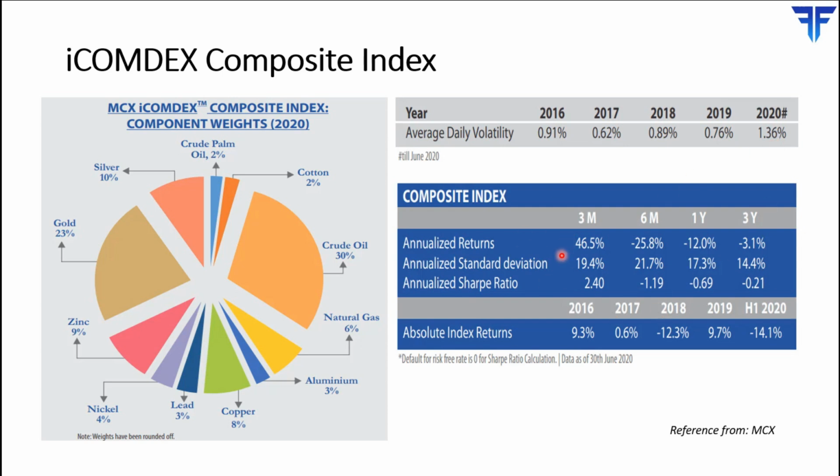Then the blue table on the bottom right shows you various statistics of the composite index, such as the annualized return from a 3-month, 6-month, 1-year and 3-year perspective, the annualized standard deviation, the annualized Sharpe ratio, and the absolute index returns.